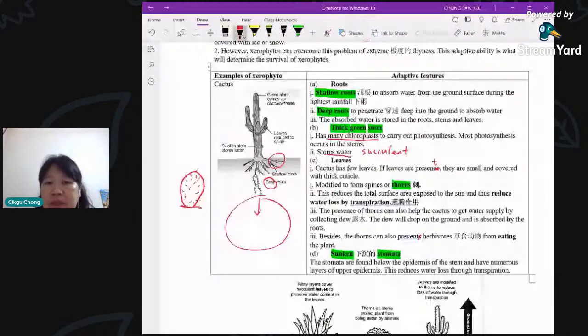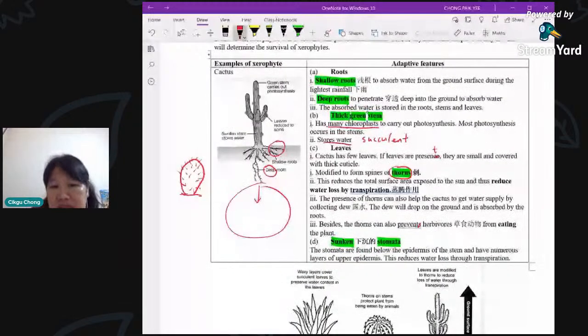So how do thorns help to conserve water? By having thorns instead of leaves, there's going to be less total surface area exposed, because the leaf is very flat and very big, isn't it? So it's flat, you get a lot of surface area. But the thorn is sharp, so you get very little surface area, right? It will reduce water loss by transpiration, and it also helps the cactus to get water.